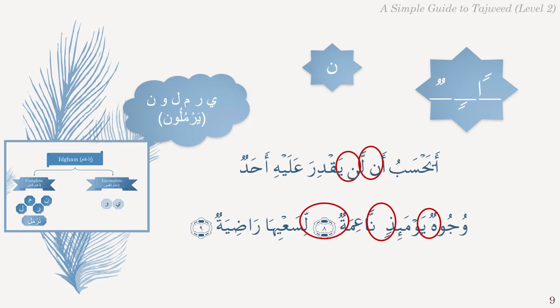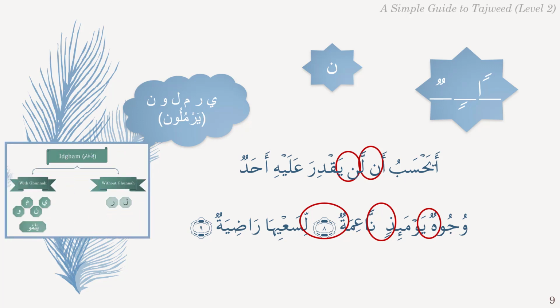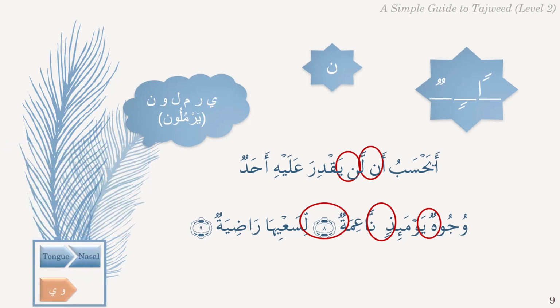Since letter Ya is not from the letters of Narmal, Idgham will be incomplete, and the absence of Shadda confirms this. And since it is from the letters of Yanmu, the Idgham will be with prolonged Ghunnah. This is because only the tongue part of the Noon Saakinah of Tanween has merged into the Ya, and the